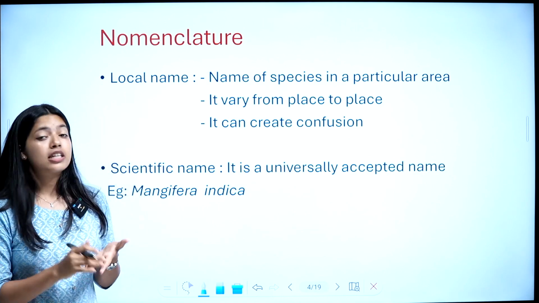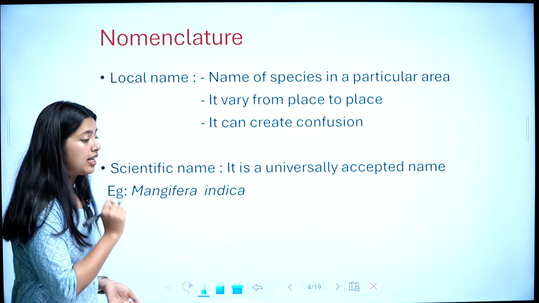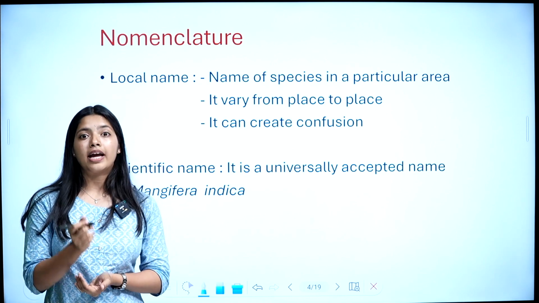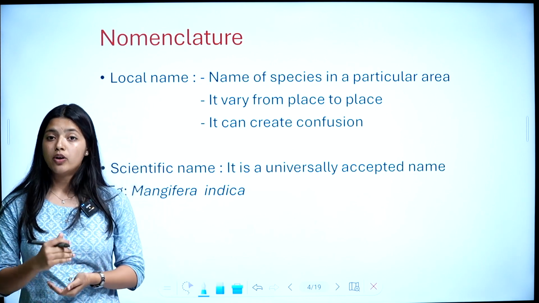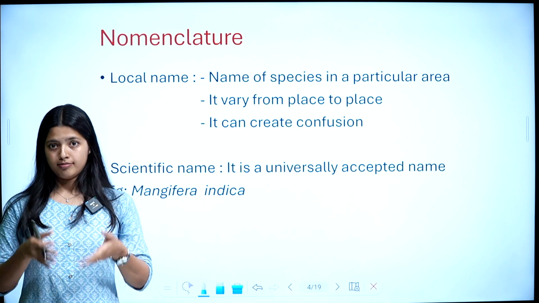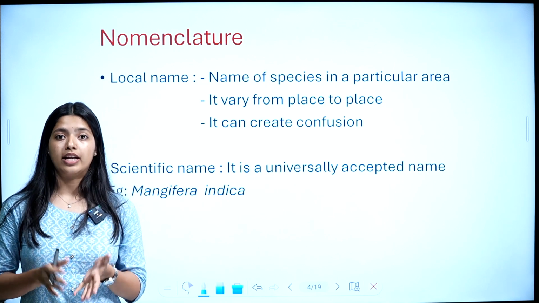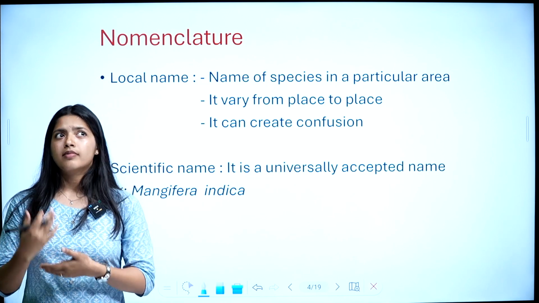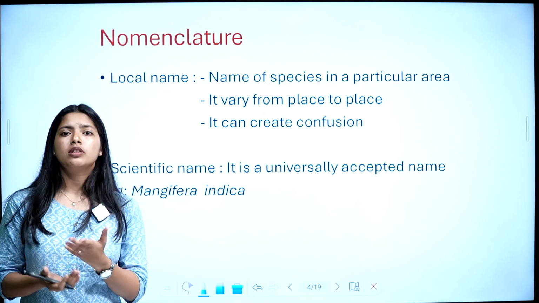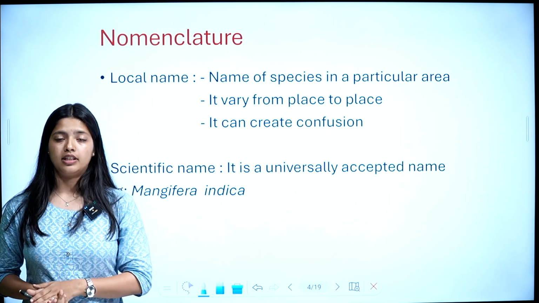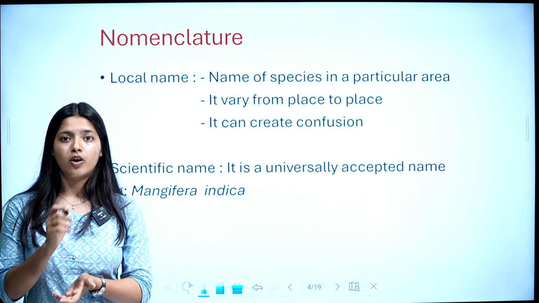It can create confusion. Let me give you an example. For example, mango. You know mango? In my locality, mango is called manga. If I go to the northern region, like North India, it will be called aam. In Hindi, it's called aam.